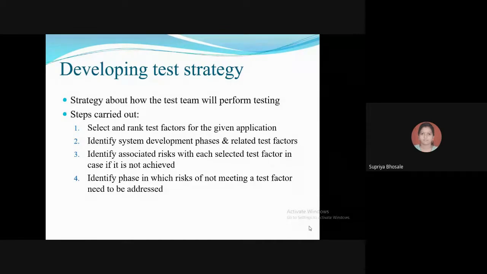The critical success factor may have varying importance as per the SDLC. One needs to consider the importance of these factors as per the life cycle, and the test approach will change accordingly. Third is identify associated risks with each selected test factor in case it is not achieved.